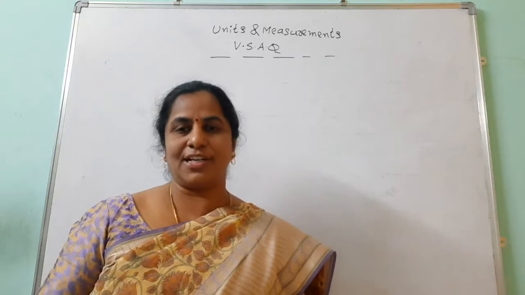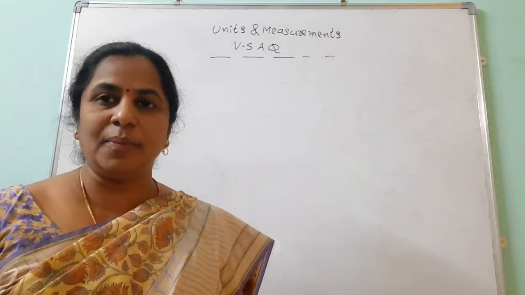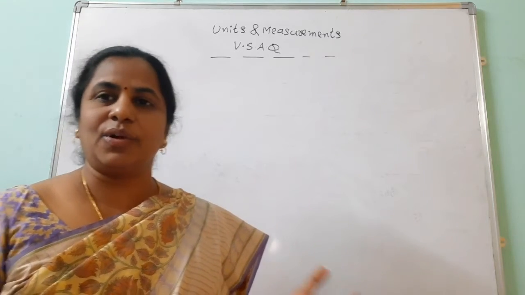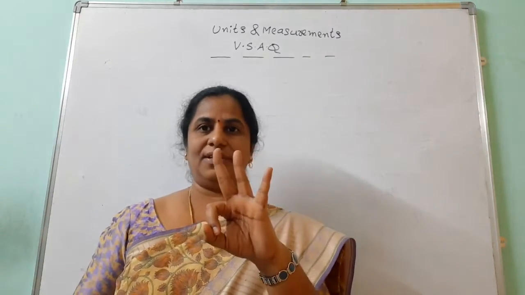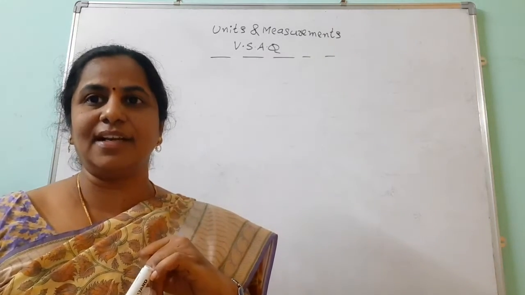Then the second very short answer question is, how many types of errors are there? How many types? 3 types of errors are there. Systematic errors, random errors, and the third one is gross errors.